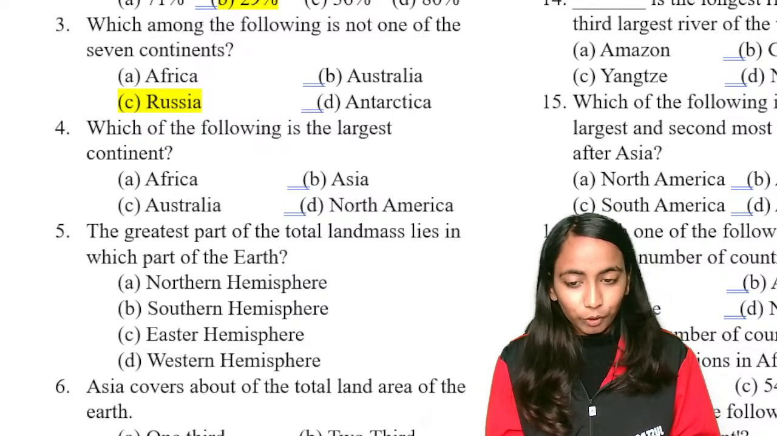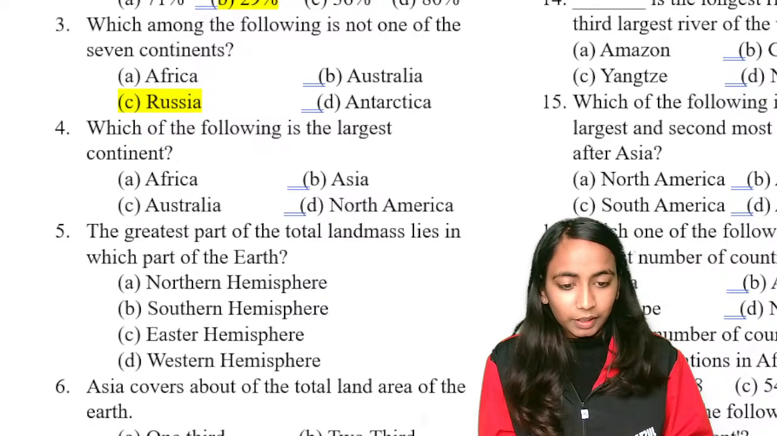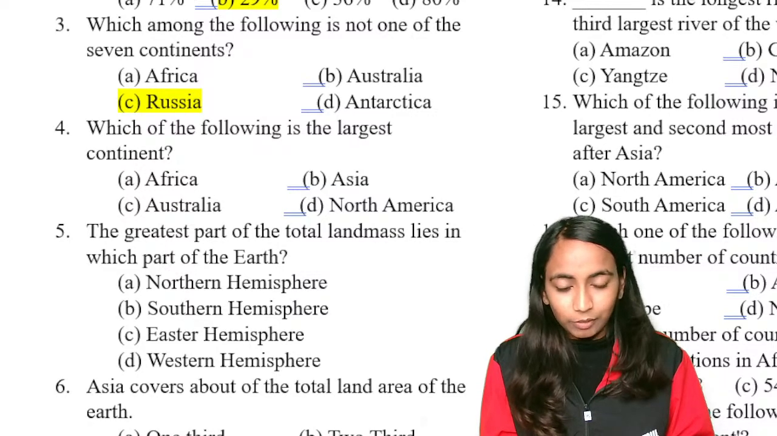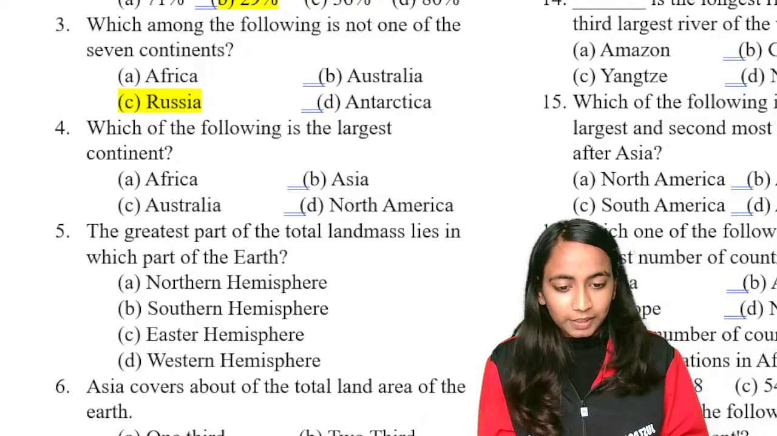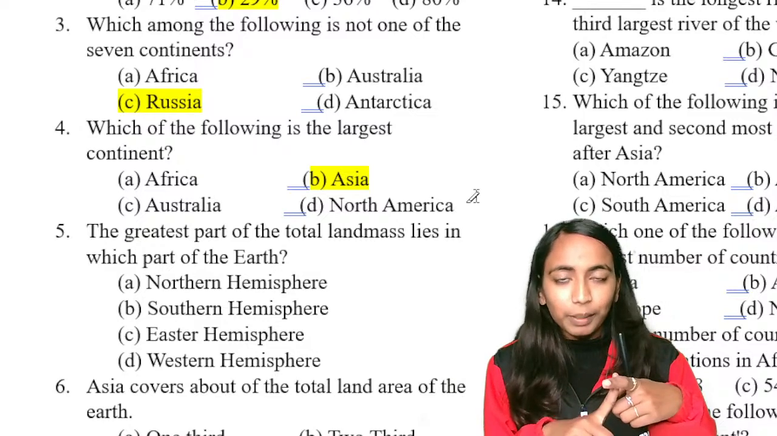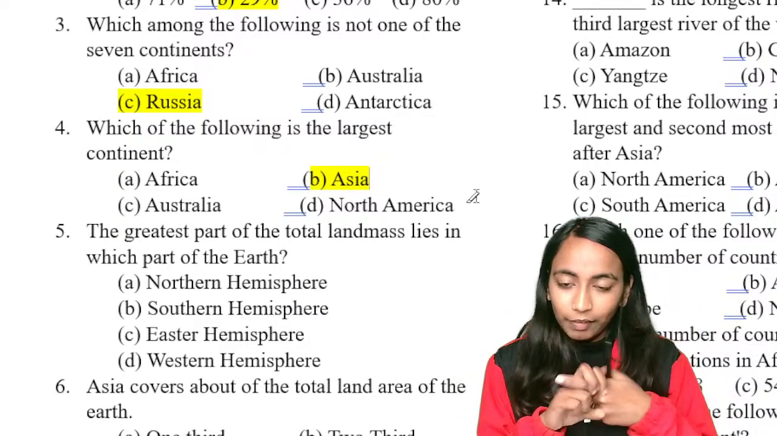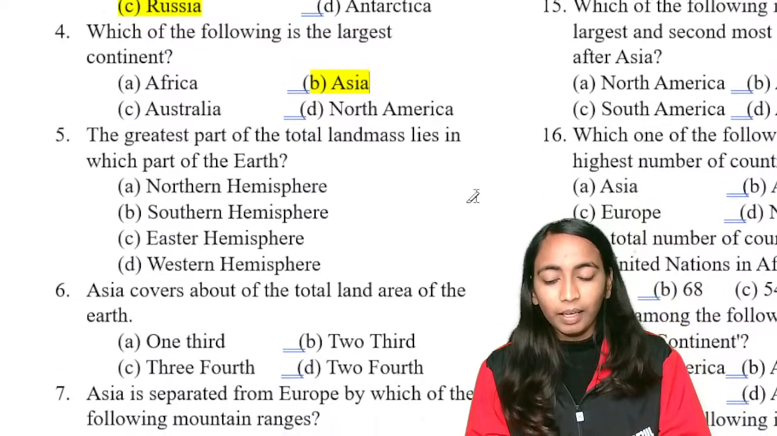For the fourth, the answer B is being provided. B here is the correct answer. So remember, it is not Australia. In terms of population we can also say, and area wise, Asia is the largest continent. Which is the largest continent? Asia is the largest continent.